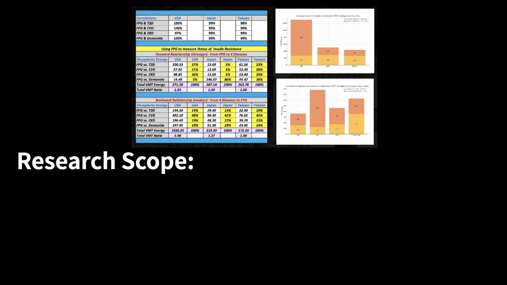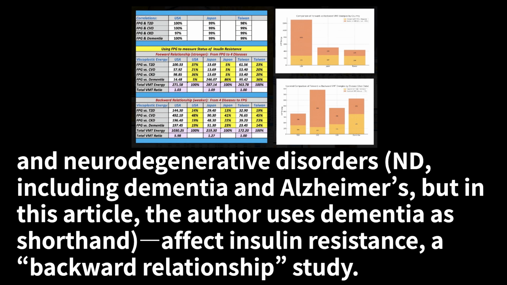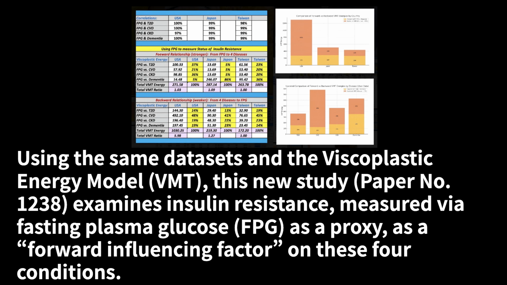Key Messages. Research Scope. The author previously analyzed, in paper number 1237, how 4 chronic conditions, Type 2 Diabetes (T2D), Cardiovascular Disease (CVD), Chronic Kidney Disease (CKD), and Neurodegenerative Disorders (ND), including dementia and Alzheimer's, but in this article the author uses dementia as shorthand, affect insulin resistance, a backward relationship study, using the same datasets and the Viscoplastic Energy Model, VMT. This new study, paper number 1238, examines insulin resistance, measured via fasting plasma glucose, FPG, as a proxy, as a forward influencing factor on these 4 conditions.